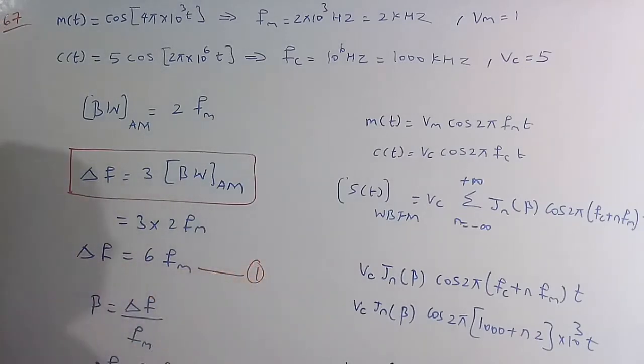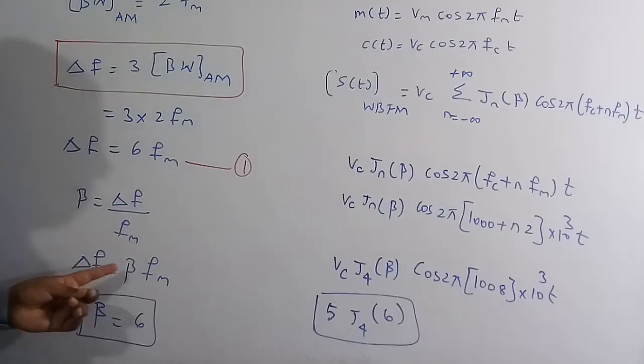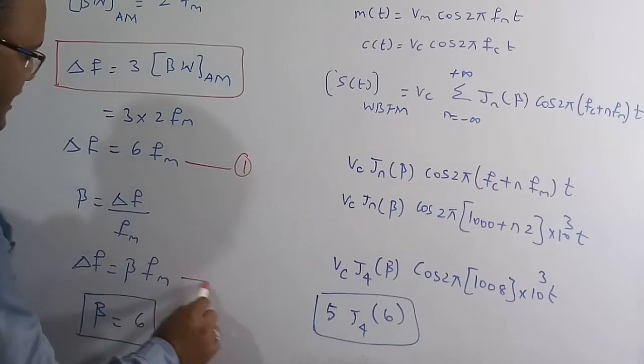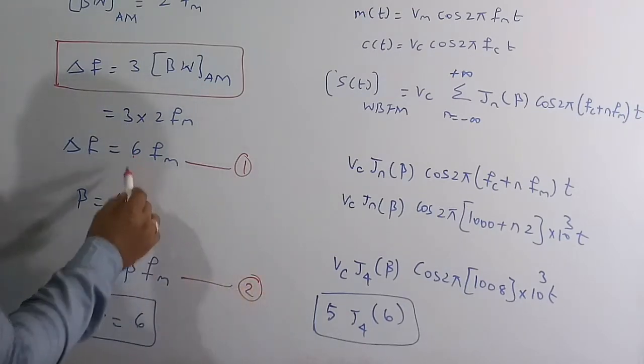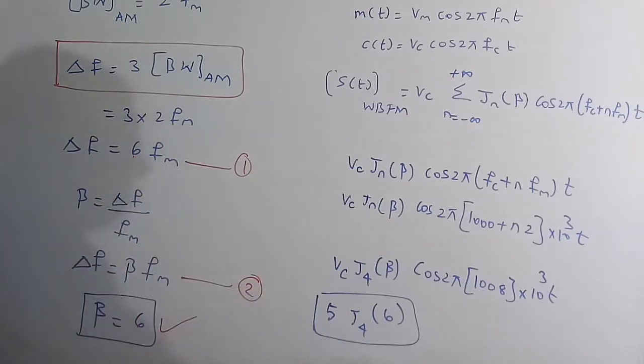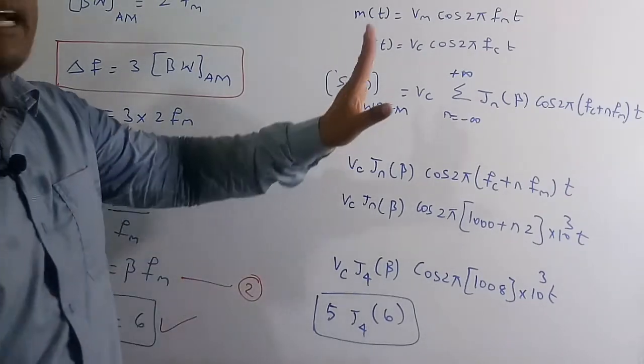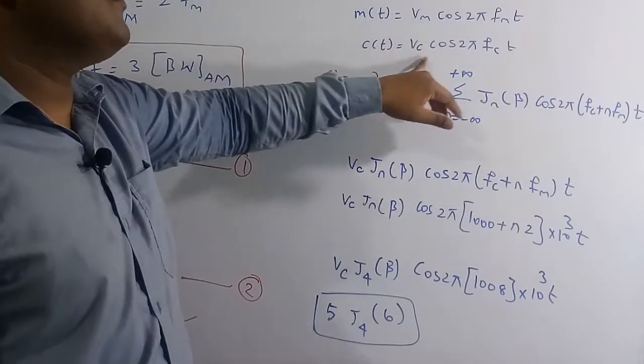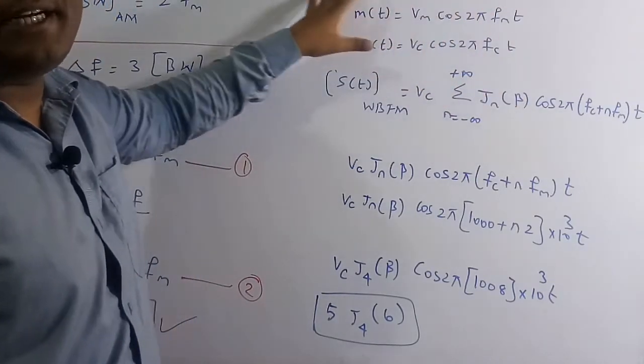But in the FM we know the modulation index is equal to delta f by Fm. Therefore delta f is equal to beta into Fm. If you compare the first and second equations, we can conclude that beta is equal to 6. So the modulation index in the FM is beta is equal to 6. This is the standard representation: m of t is equal to Vm cos 2 pi fmt and c of t is equal to Vc cos 2 pi fct.